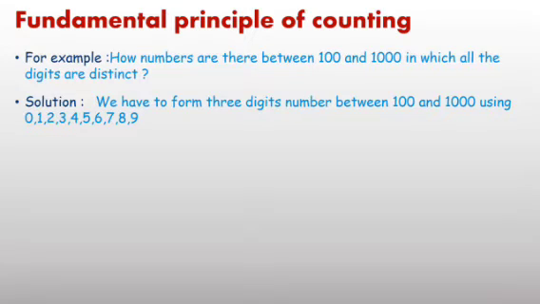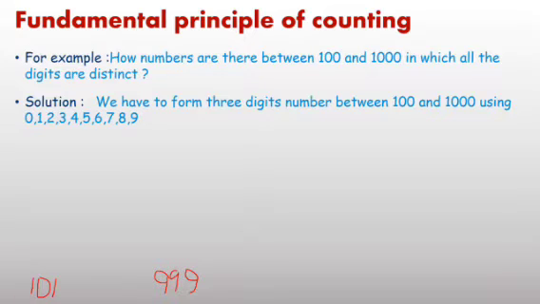Now again think, since you have to form numbers between 100 and 1000, it implies the first number possible is 101 and the highest number possible is 999. Means whatever numbers you are writing, these are 3-digit numbers.